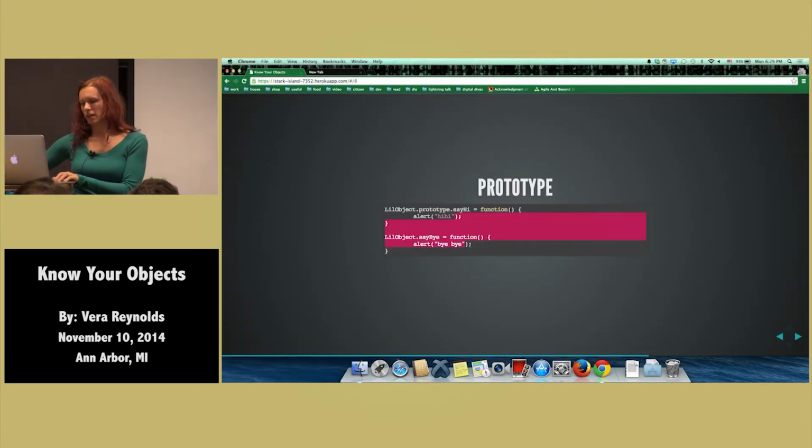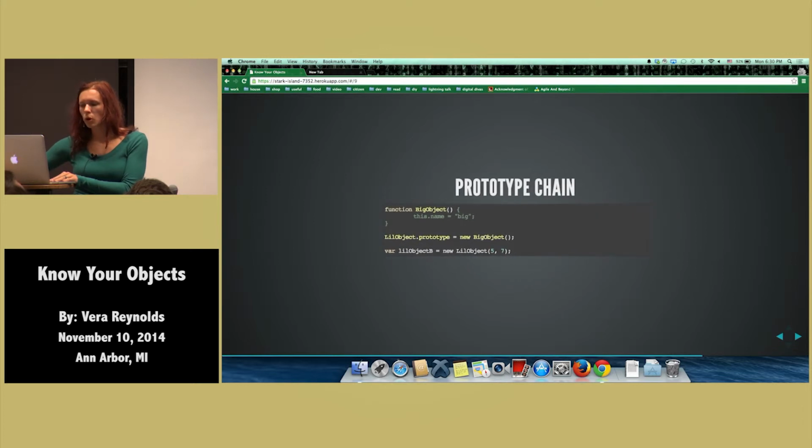So that's not going to work. But if we just want to add a function to the object itself, and want a method on the function itself, we can do that. It's just not going to do anything for its children. So prototype chaining, right? It's probably something you've heard before. If you haven't, it's just a way to create an ancestry in objects.